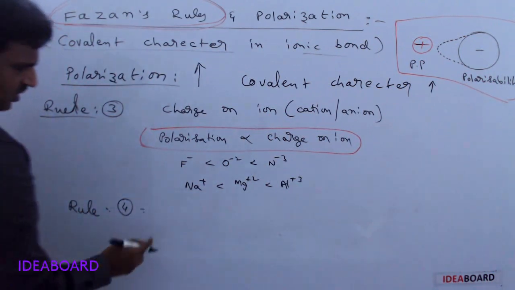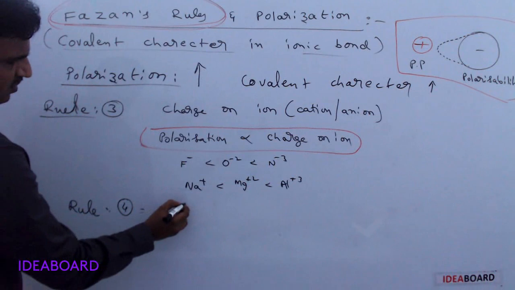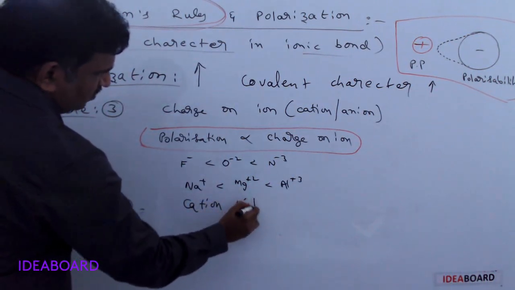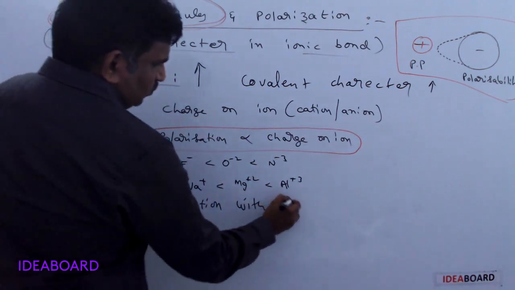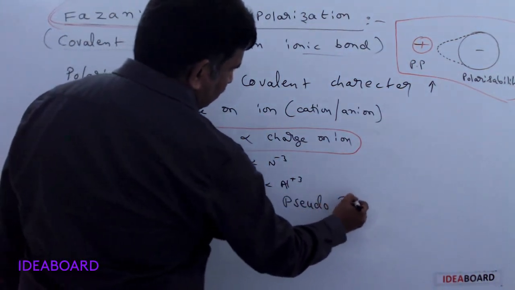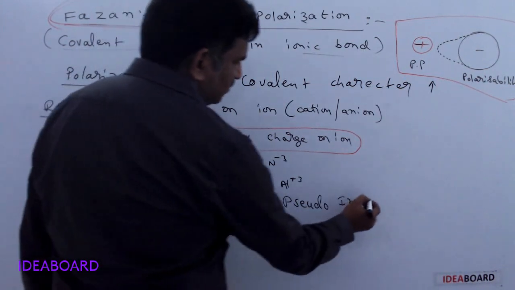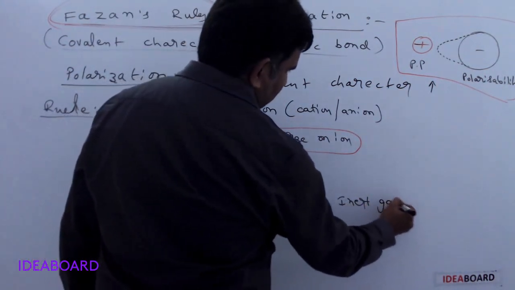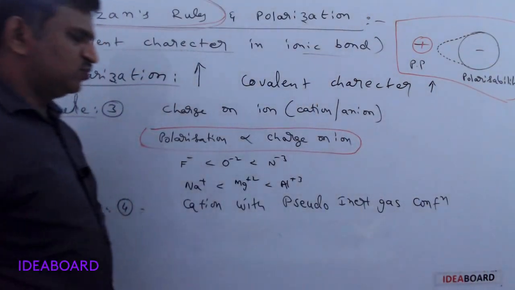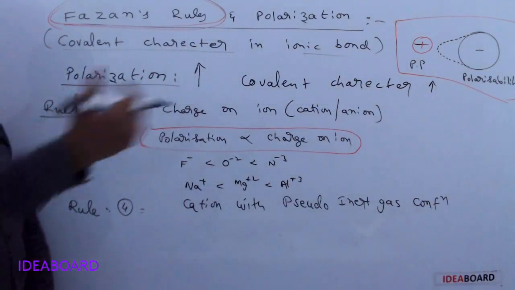Fourth rule: here we are taking a cation with pseudo inert gas configuration. Pseudo inert gas configuration means what?